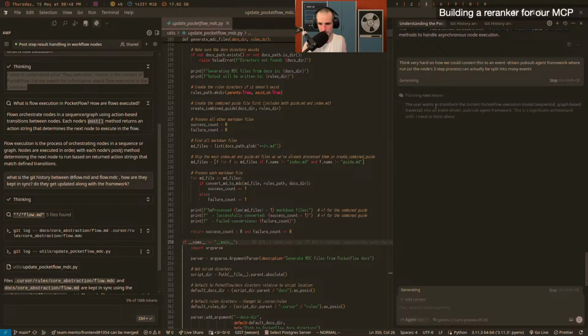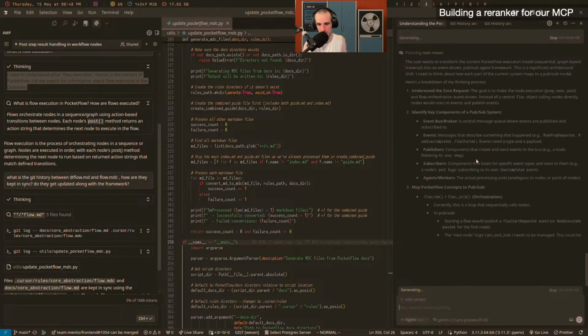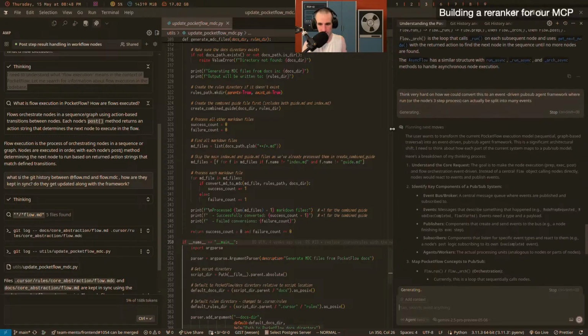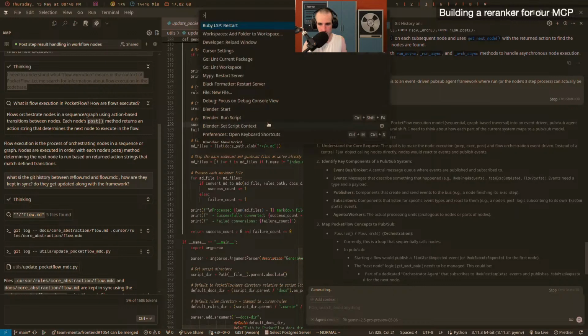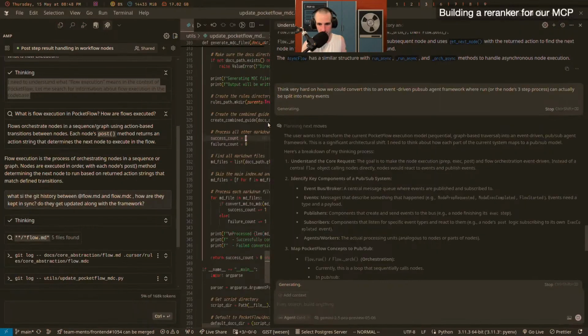Like, obviously, this is LLMs. I have no idea how they work. They're probabilistic, so I never really know what comes out. But you can see how long the thinking trace is starting to be. And I'm going to zoom in so that it's a little bit more readable for the people in the back.